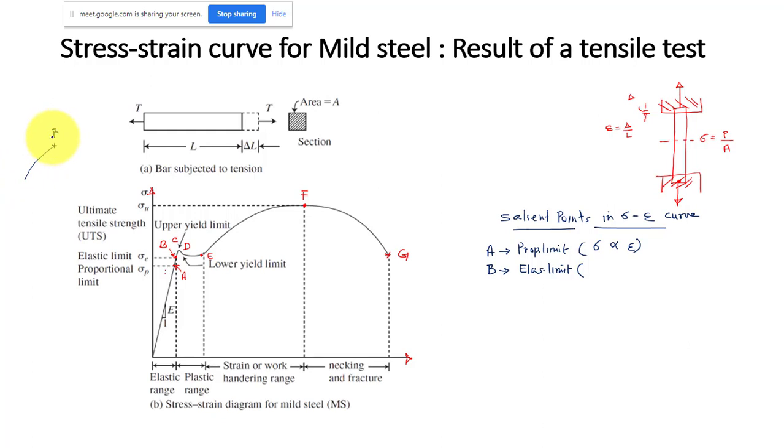But from the origin O to A, you will have a straight line because the stress is proportional to strain. So elastic limit means if you remove the load before point B, the material will come back to its original position. There will not be any permanent deformation. That is the meaning of elastic limit.